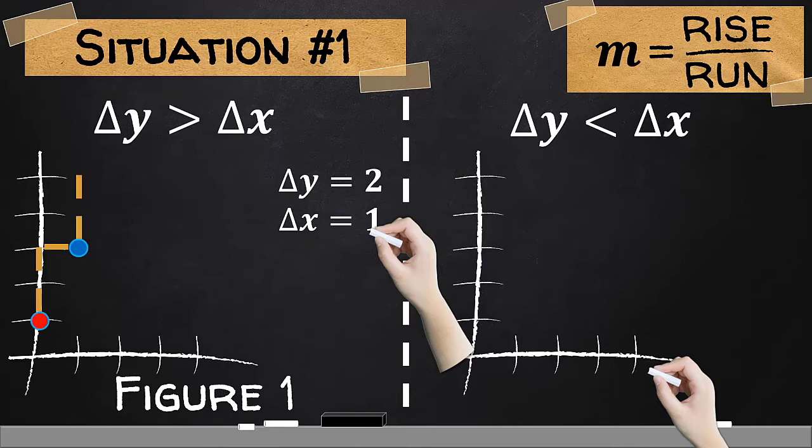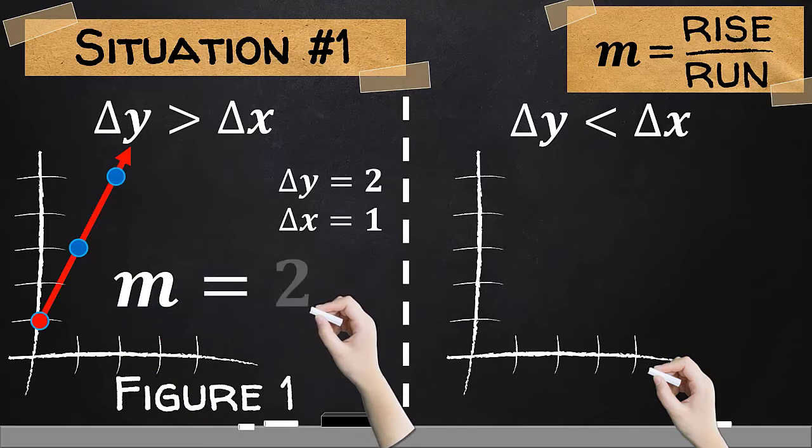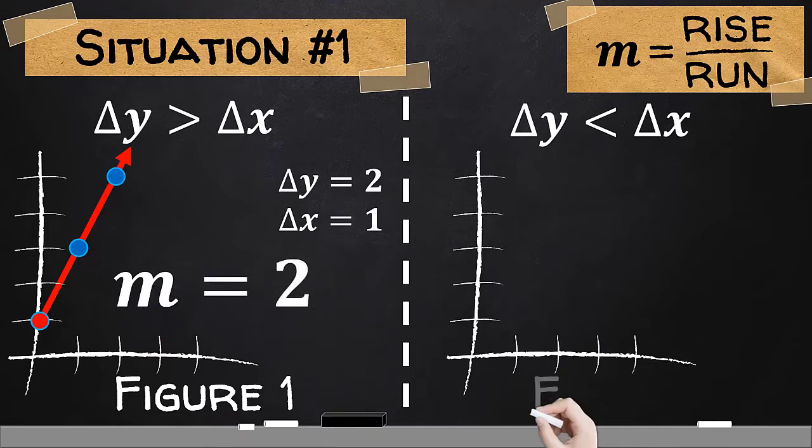Repeating the process, we will also get another point. Let us use these 3 points and connect them to find our line. Our graph will look like this, and this graph has a slope equal to 2, the result when we divide 2 by 1.